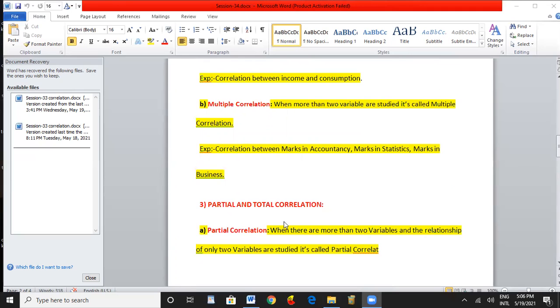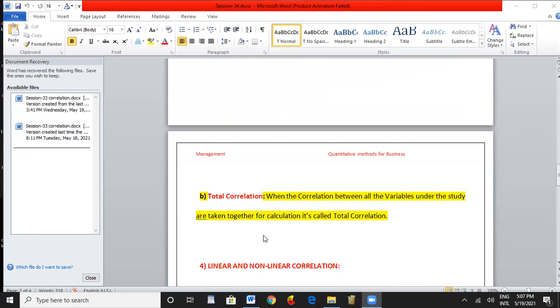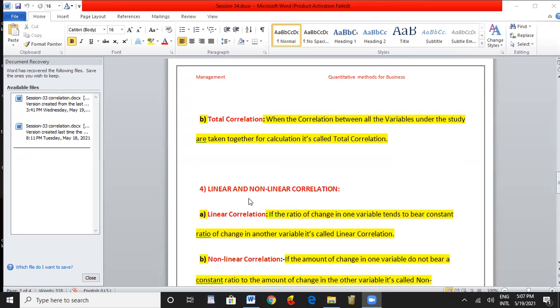In partial correlation, if A, B, C are there, only A and B are considered. That is called partial correlation, whereas in multiple or total correlation, the total group A, B, C is considered. We consider A, we consider B, we consider C. The whole group is considered for the calculation of the correlation.